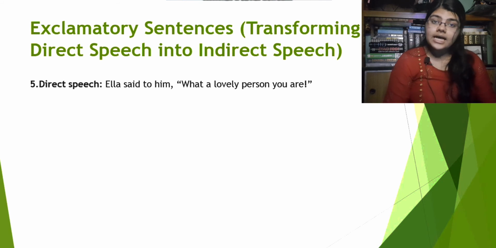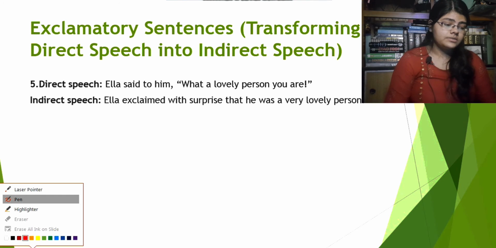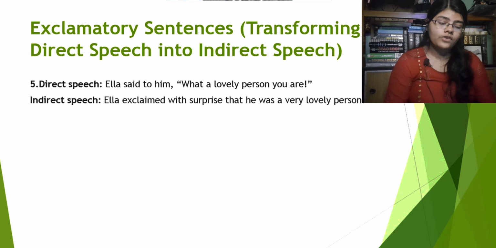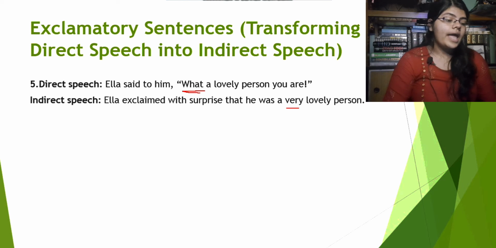Direct speech: Ella said to him, "What a lovely person you are!" What's the indirect speech of this one? Ella exclaimed with surprise that he was a very lovely person. Again, what's happening here? First of all, the reported speech starts with "what", so it's an exclamatory sentence. Because it starts with "what", obviously we know we will use the word "very" in the indirect speech, right? Now, "Ella" will be "Ella". "Said to him", we won't use it here like that. We will just use "exclaimed with surprise" because the reported speech starts with "what".